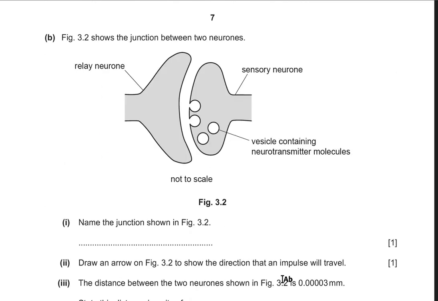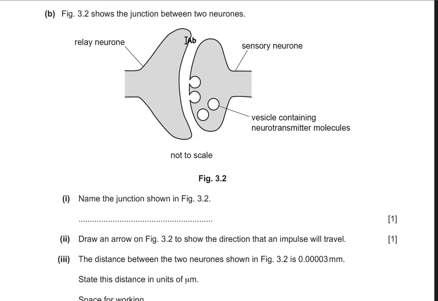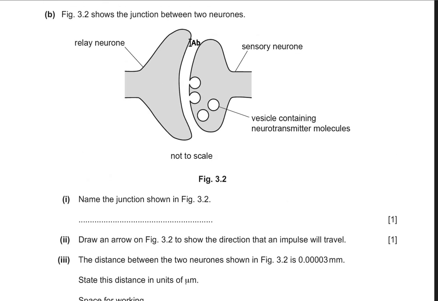Okay, so now moving on to part B. Figure 3.2 shows the junction between 2 neurons, a relay neuron, a sensory neuron, and a vesicle containing neurotransmitters. Part 1 says name the junction shown in figure 3.2. So we know that the junction between 2 neurons is known as a synapse.